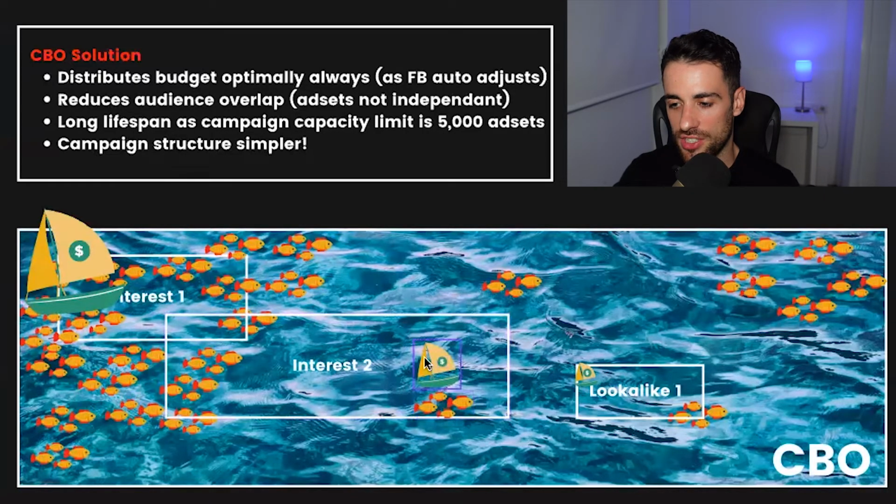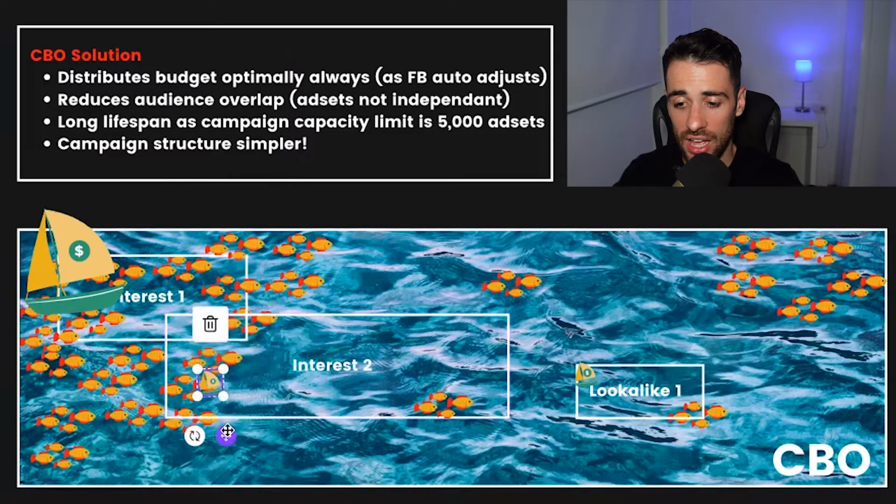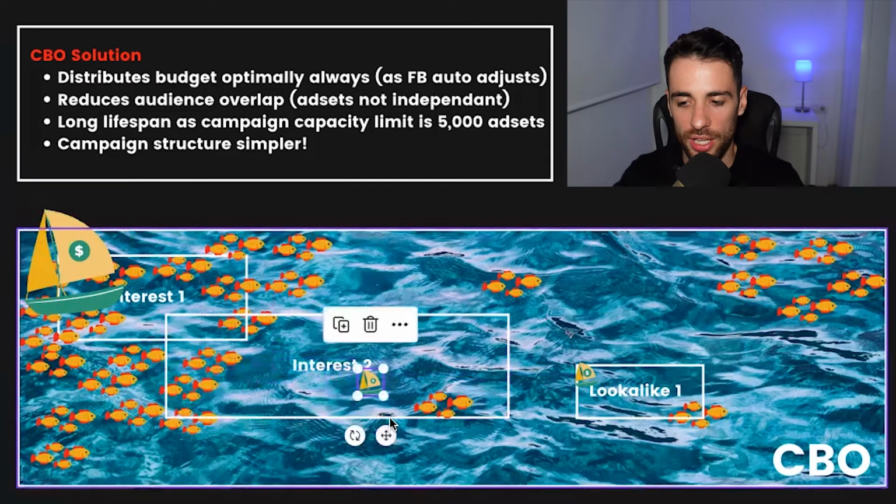If we start to exhaust this audience, all that's going to happen is Facebook's going to bring the size of the budget right down. You know, we're not going to pause it. We're just going to leave it running until it reaches over here, and then Facebook's going to scale it back up automatically. We may want to intervene as a media buyer if it's running around here for too long, and it is still getting spent, but more often than not, the budget's going to be brought to minuscule here, and you can just leave it running and allow Facebook to just put all the proportion of the budget there, and then eventually it's going to reach here and scale up. Okay, so let's put that back.